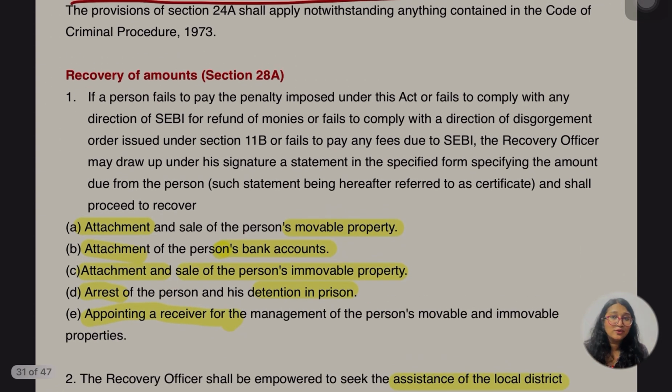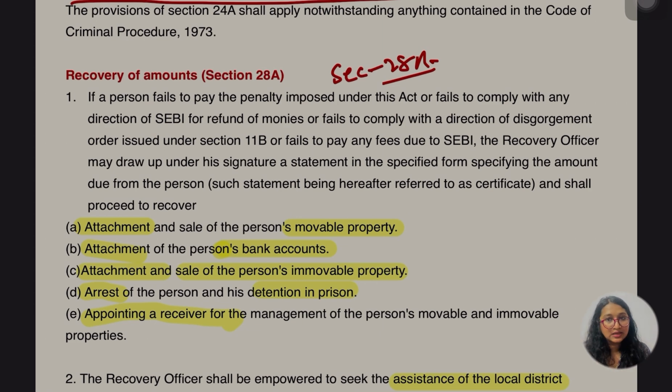Now let's go for the other section, section 28A. Let's write it down. 28A, which is of recovery of the amount. What is going to happen? We know once a person fails, then the amount is going to be recovered from the person, but by what means? Either by movable property of that person, immovable property of the person, bank balance, and some other action can be taken like imprisonment also.